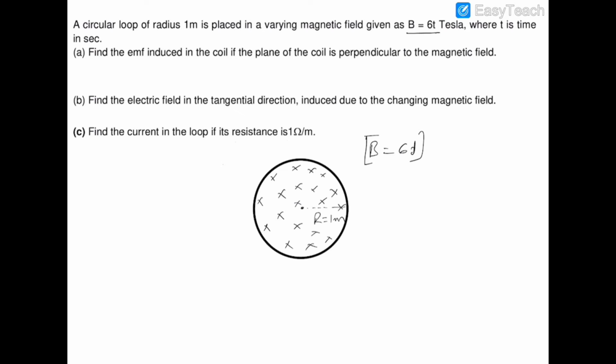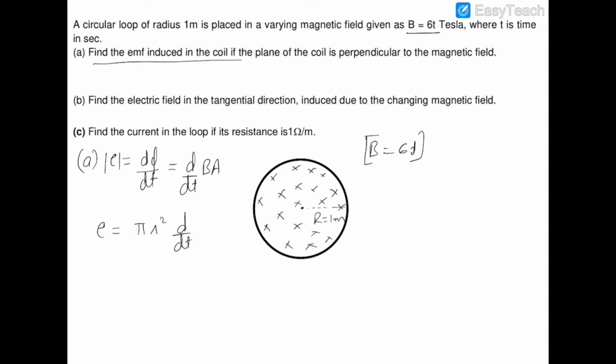Now first of all, we have to find out the induced EMF in the coil. So we know that the EMF is minus d phi by dt, but if I am only calculating its magnitude, then it is d phi by dt, and the flux is B into area. So B into A. Now the area is pi r square, which is a constant quantity, and this is dB by dt.